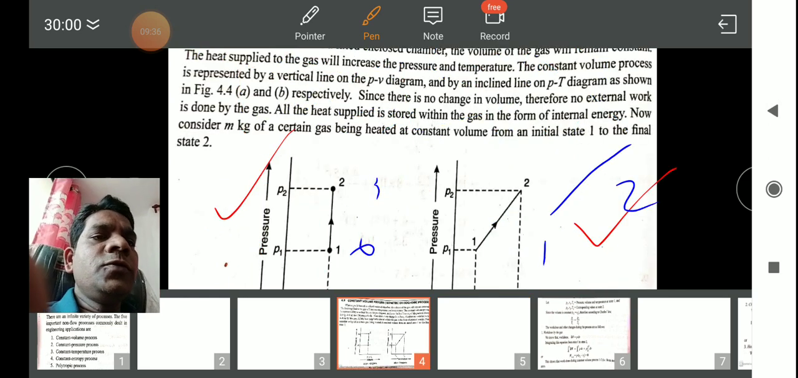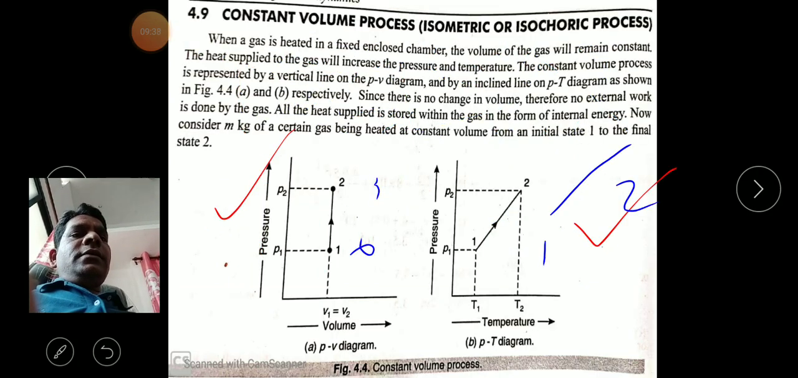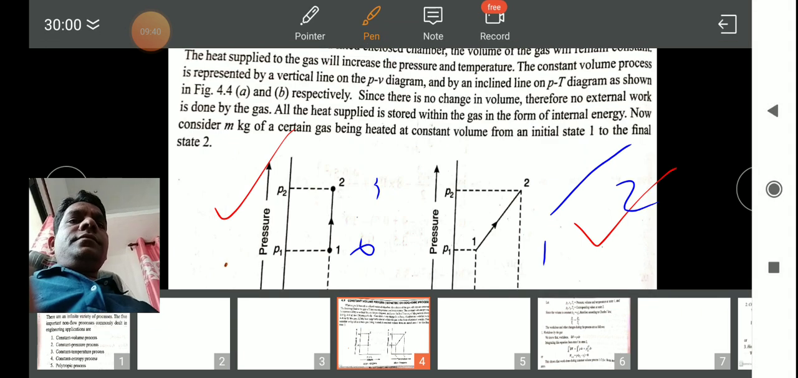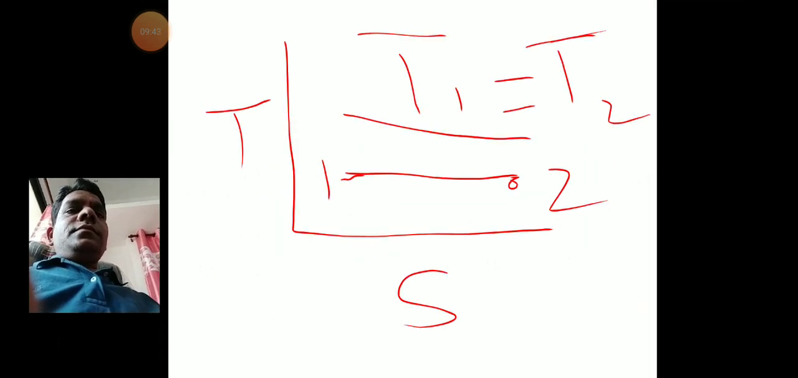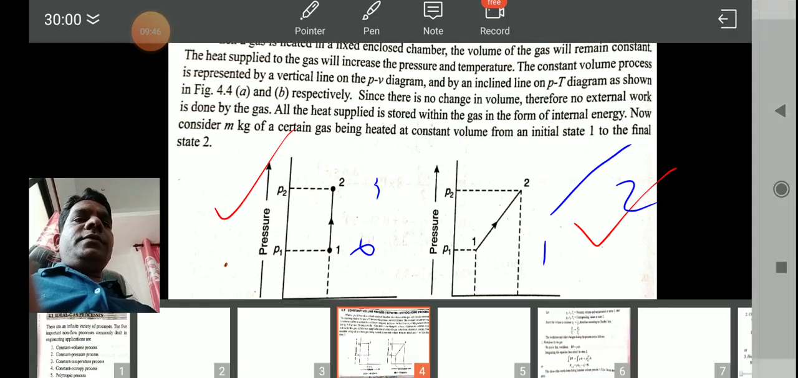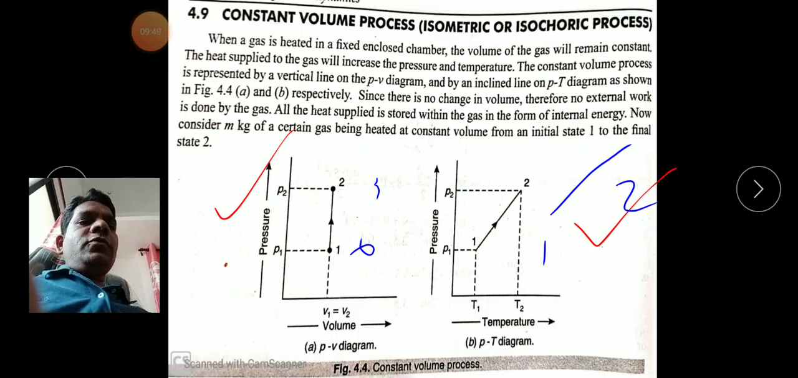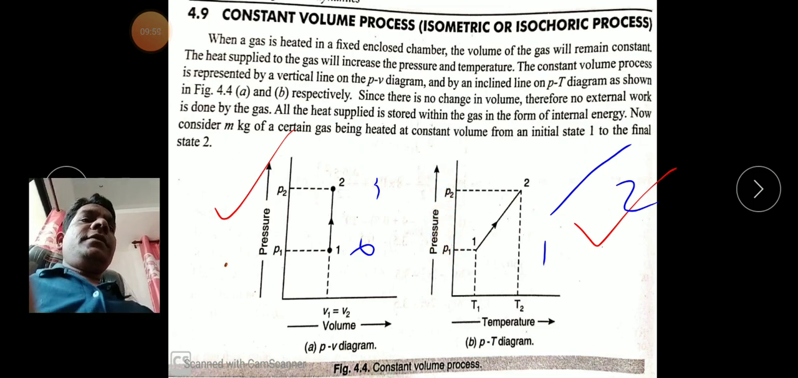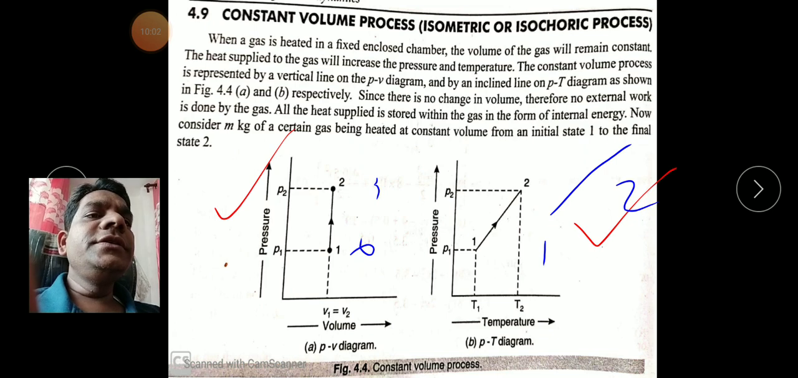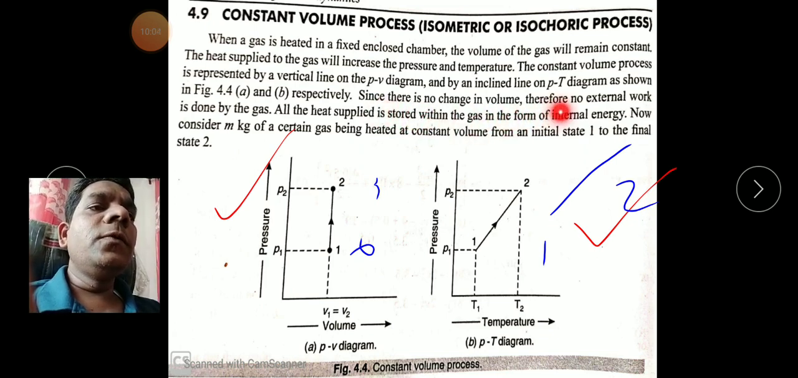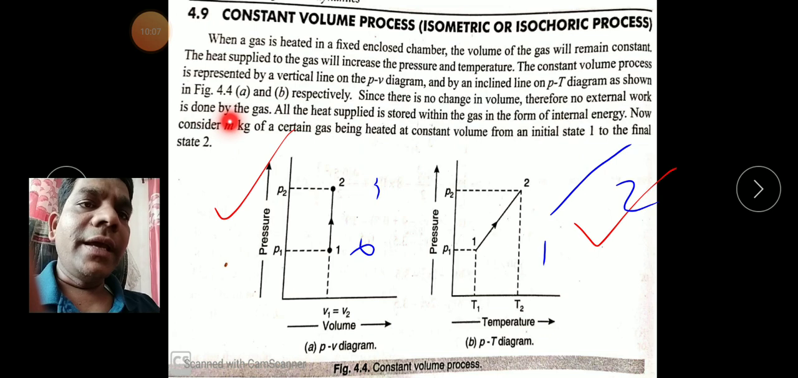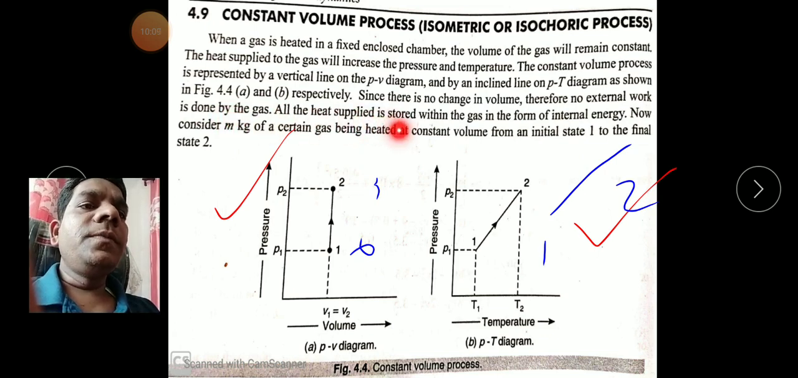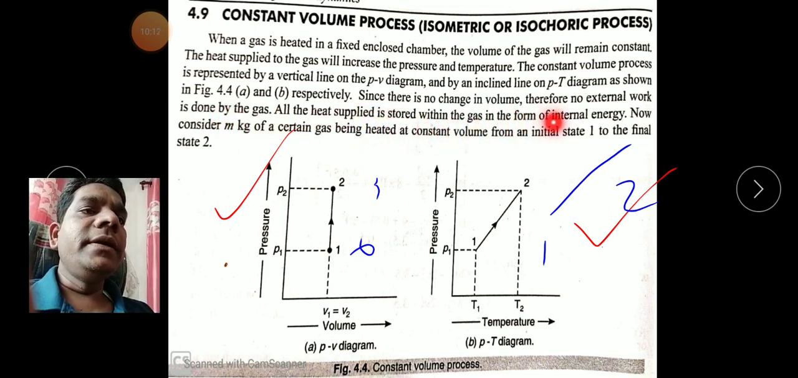So that's what we observed here. The temperature rises from condition 1 to 2. Along with that, if you observe, the pressure changes from P1 to P2, right? So what is mentioned? Since there is no change in volume, no external work is done by the gas. All the heat supplied is stored within the gas in the form of internal energy.